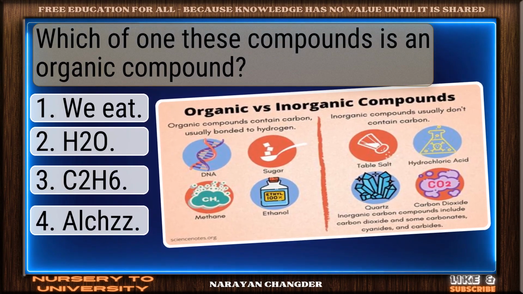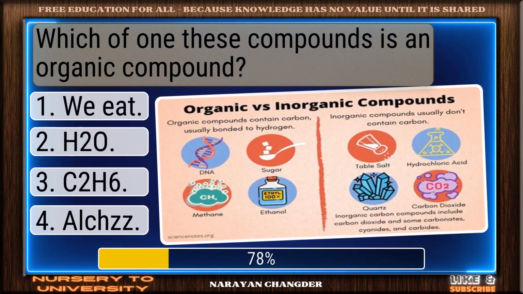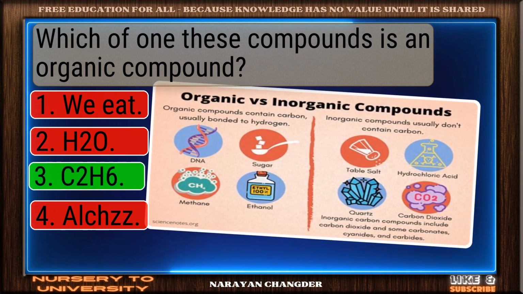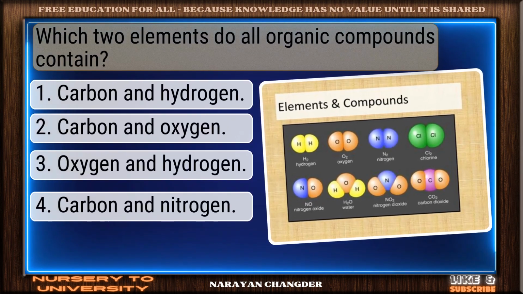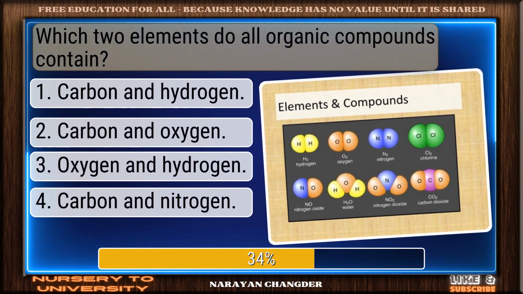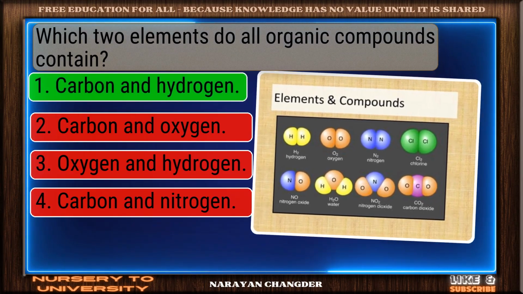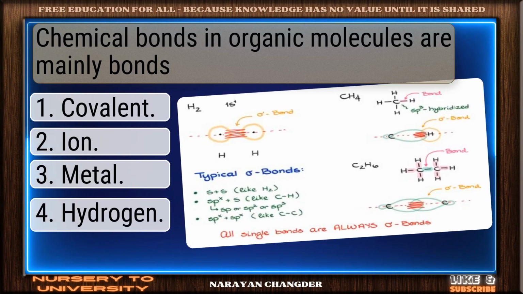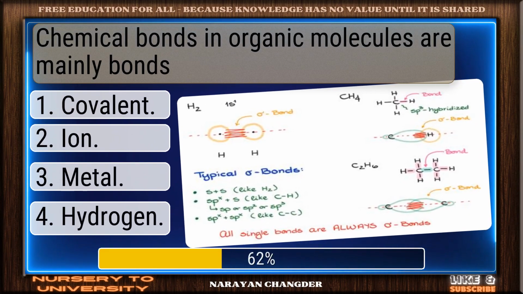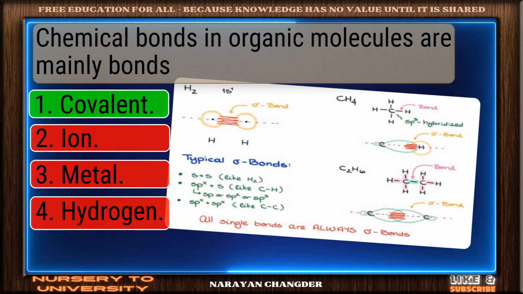Which of these compounds is an organic compound? Excellent. C2H6 is a brilliant choice. Which two elements do all organic compounds contain? Good job. Your answer carbon and hydrogen works well here. Chemical bonds in organic molecules are mainly dash bonds. Exactly. Covalent makes sense and it is the right choice.